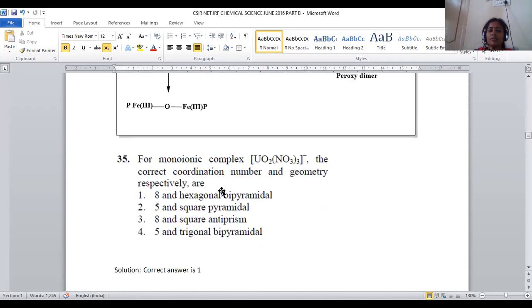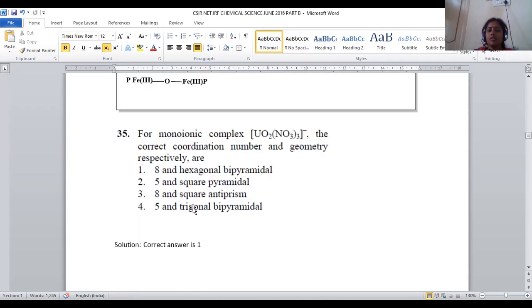Let us move on to question number 35. It is the kind of question from lanthanides and actinides, the f block elements. For the monoionic complex uranium O2 NO3 taken thrice minus, what are the correct coordination number and geometry respectively?